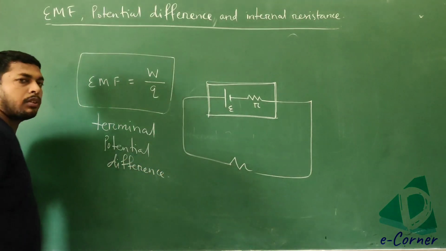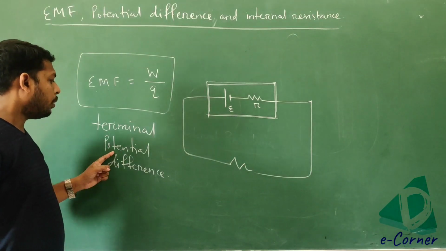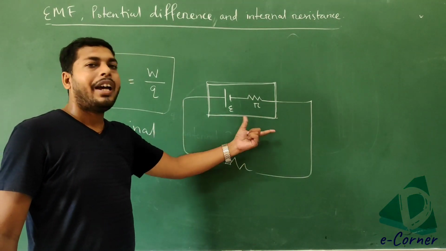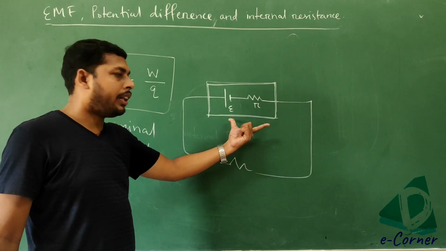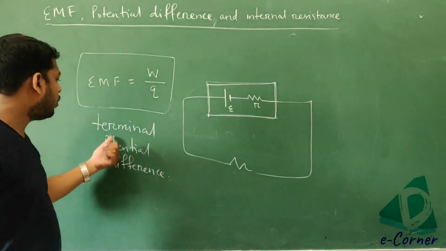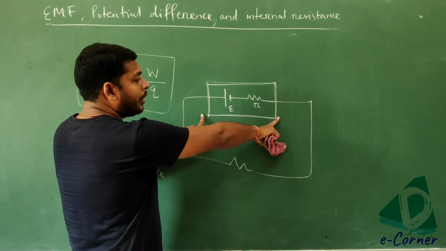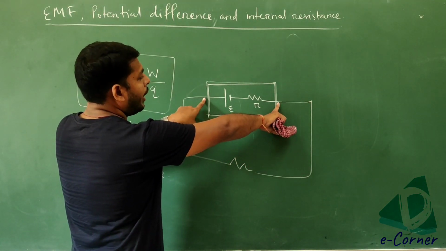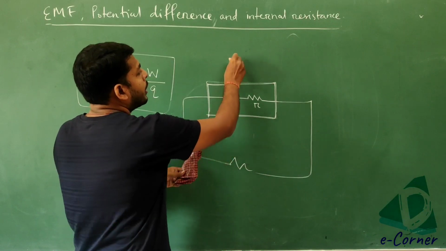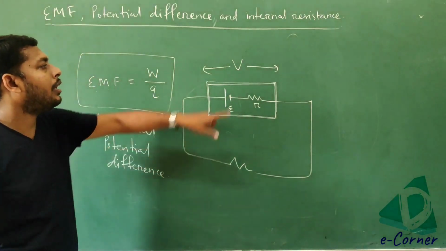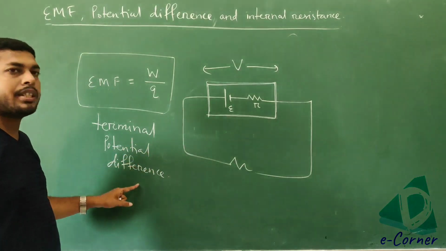What is this? What is the definition of this one? The potential difference across the ends of the terminals of the battery is called terminal potential difference. The two ends of the battery that you see here, the potential between them, this potential V, is called the terminal potential difference.